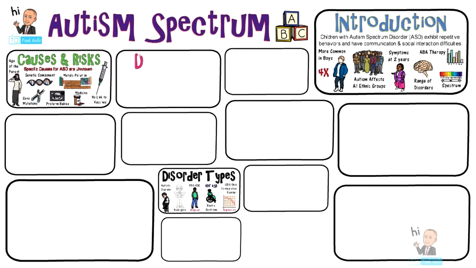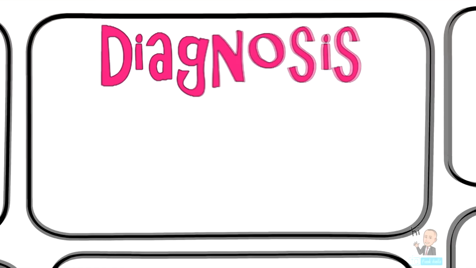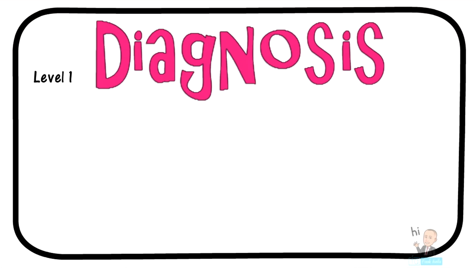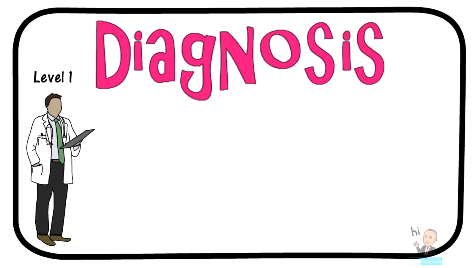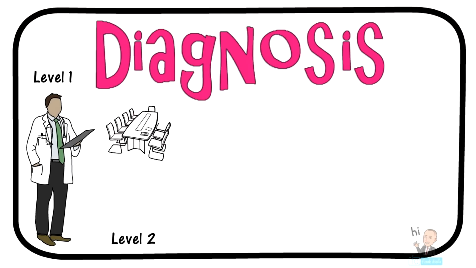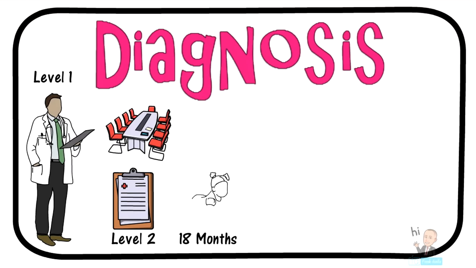Next up is how doctors will diagnose a child with ASD. Specific measures for diagnosis of children with autism are broken down into 2 levels. Level 1 is the initial screening level and is carried out by general practitioners. Children that fail Level 1's initial screening go on to Level 2 and get a more detailed evaluation from experts. Again, early detection of ASD is around 18 months, but diagnosis is usually at or after the age of 3.